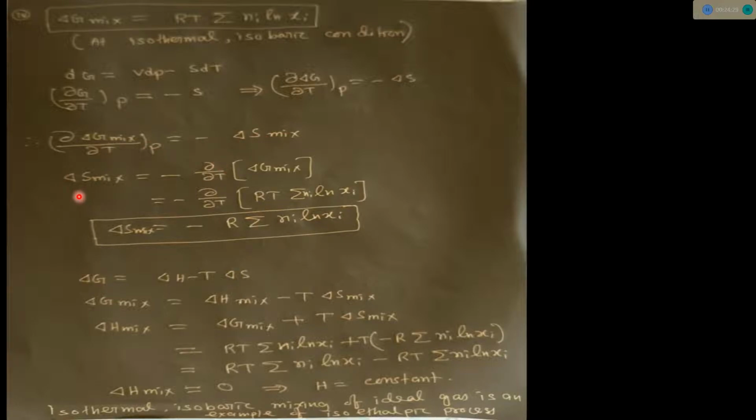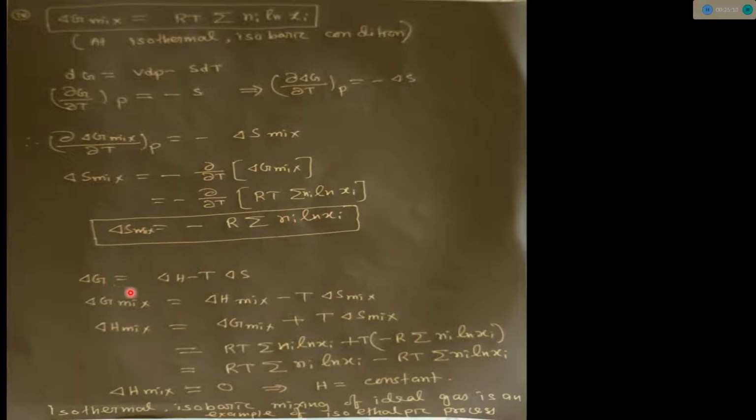Now if we want to find the expression of del S mix, we use del G mix, the change in Gibbs free energy for mixing, which we found equal to RT summation of Ni ln Xi. If we put this value here, then we will get minus R summation Ni ln Xi, because T becomes 1 after differentiation. Ni is constant and Xi is constant, so this term will remain the same.